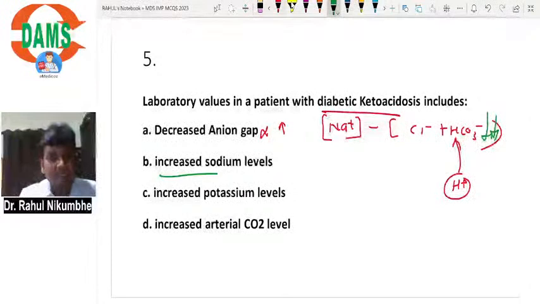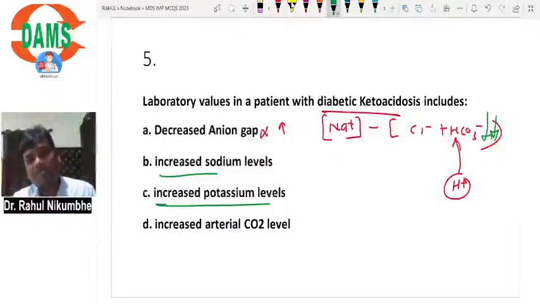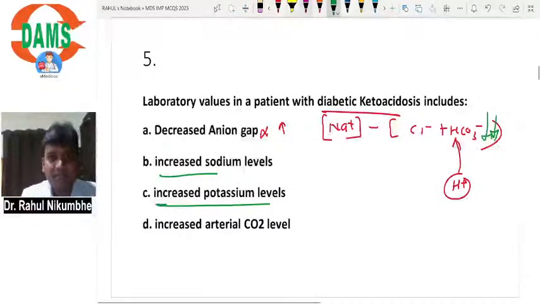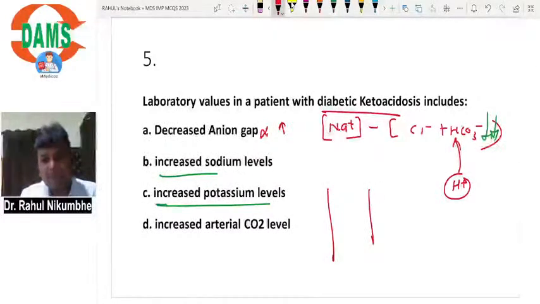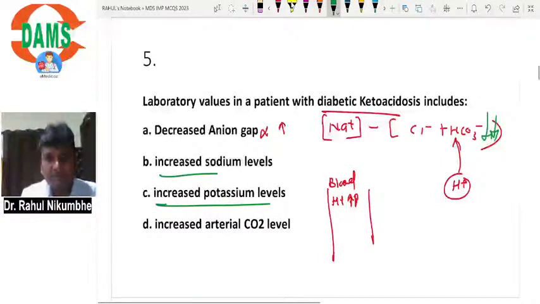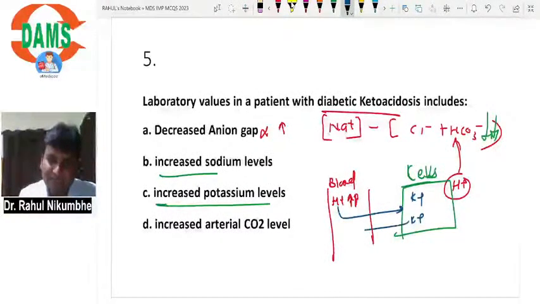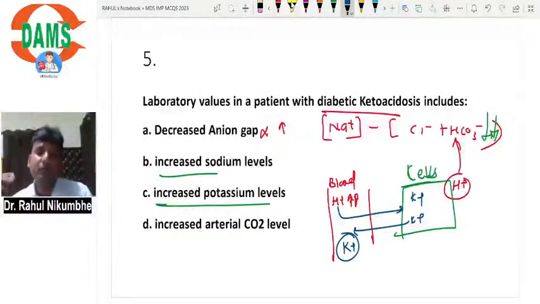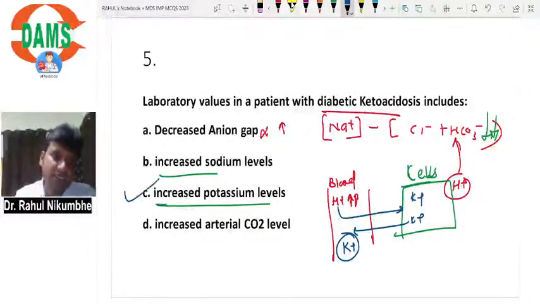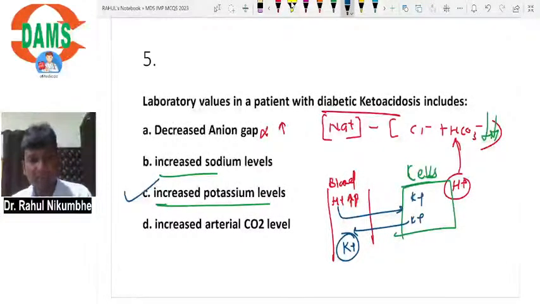Okay, next, increase potassium. Yes, potassium level will increase. What is happening in acidosis? H plus ions are increasing in blood. Now these H plus ions, they will enter in cells. Our cells have a lot of potassium, so H plus will enter in cell, and in exchange potassium from cell will enter in blood, and patient will have hyperkalemia. So increase potassium.